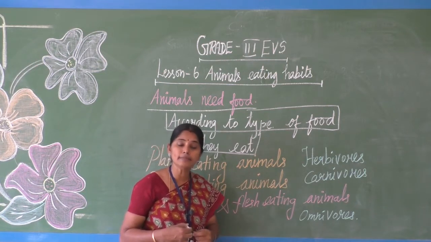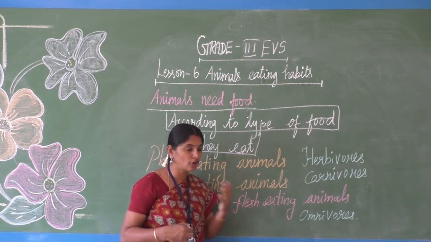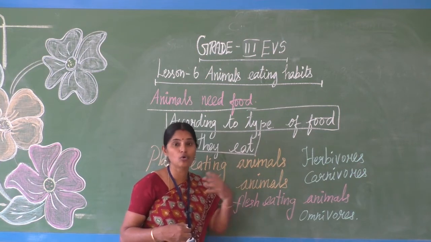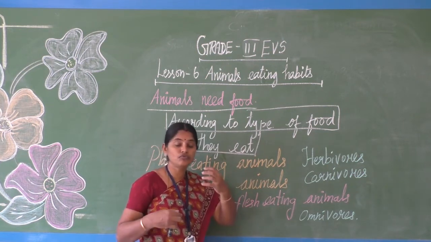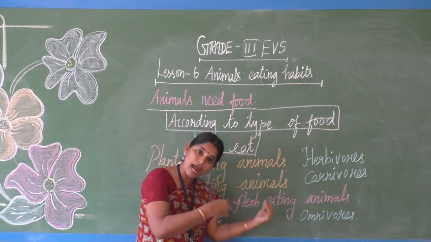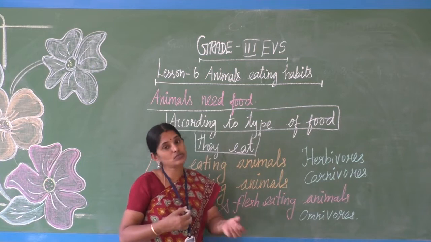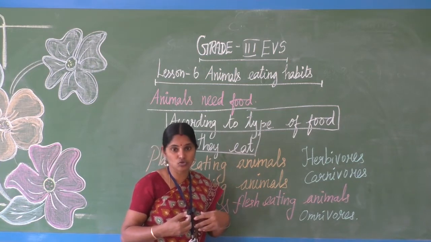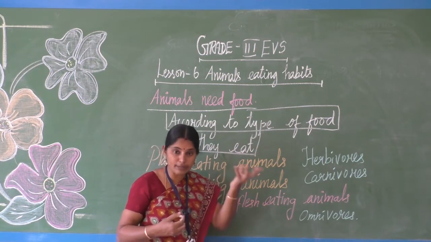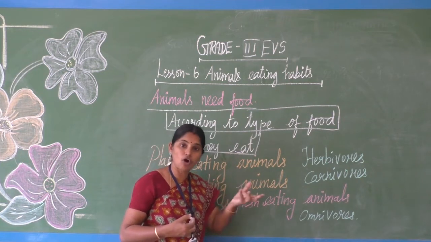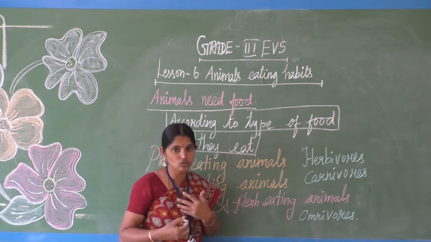But few animals like us and dog, crow, we take both plant food items and animal food items. We are taking rice as well as we are eating meat also, fish, egg, milk, animal food items, and dal, vegetables, fruits and all also we are taking.